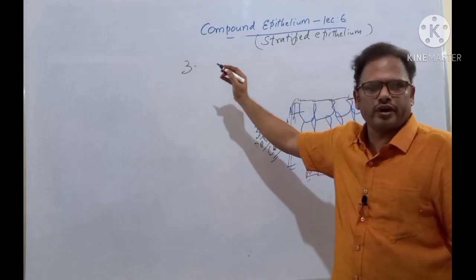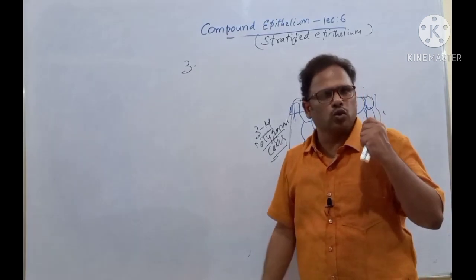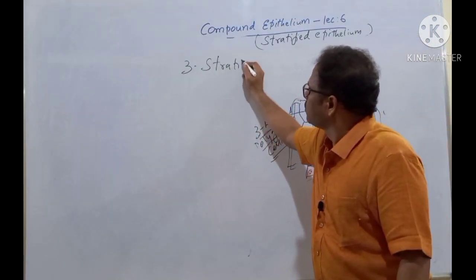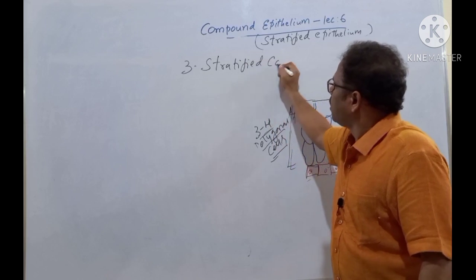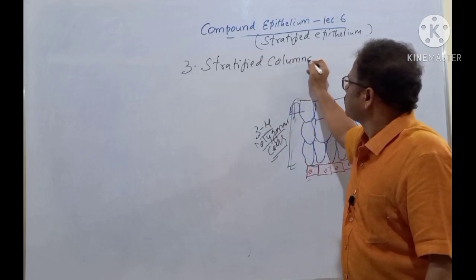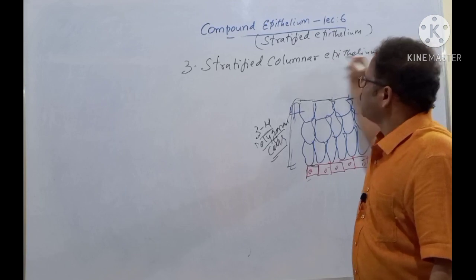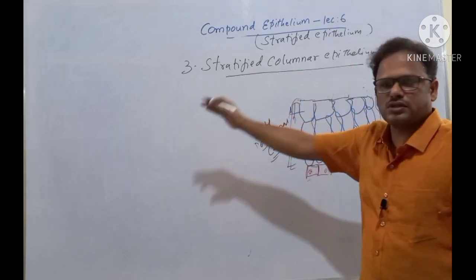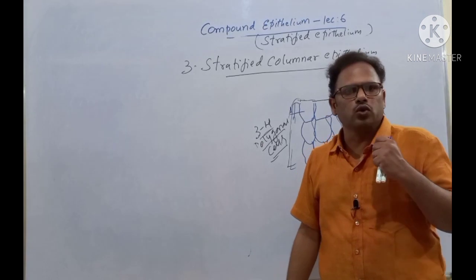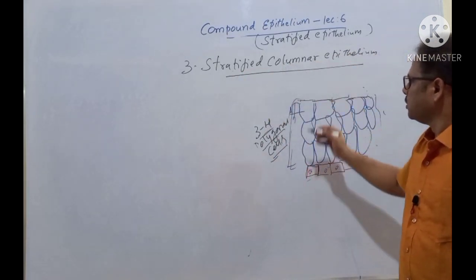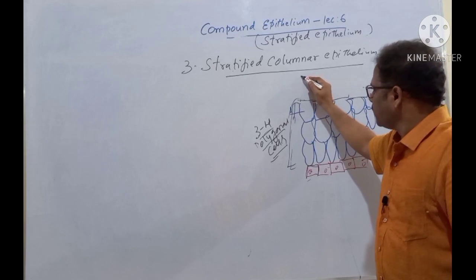The first one is stratified squamous, the second one is stratified cuboidal, and the third one is called stratified columnar epithelium. What is stratified columnar?